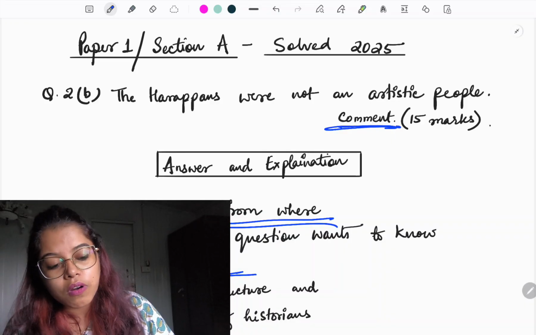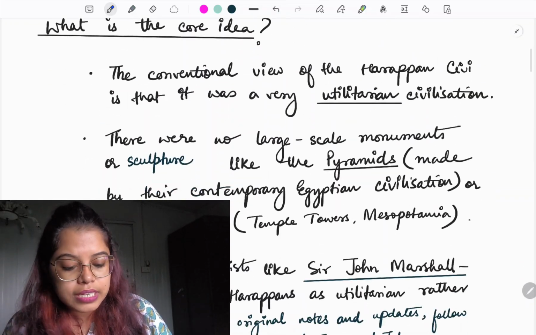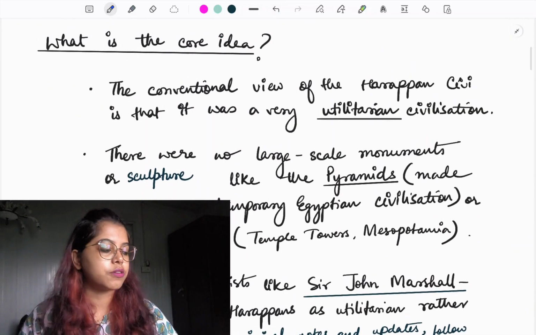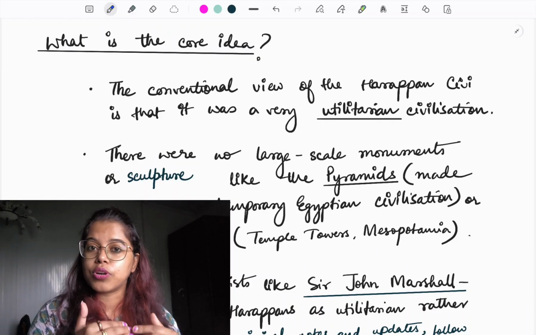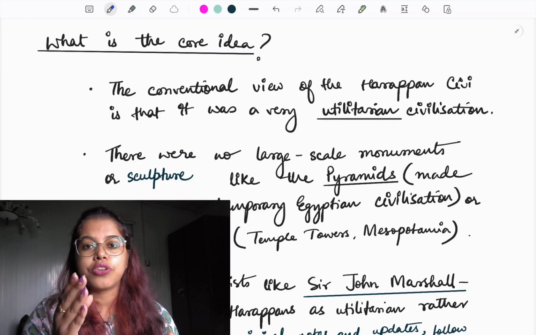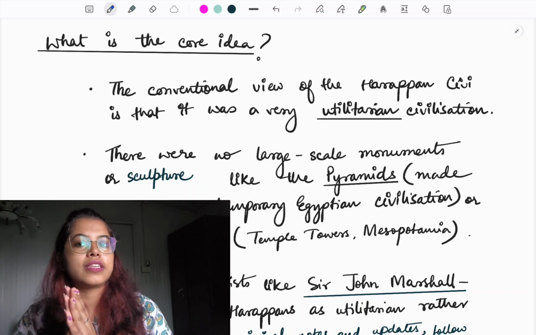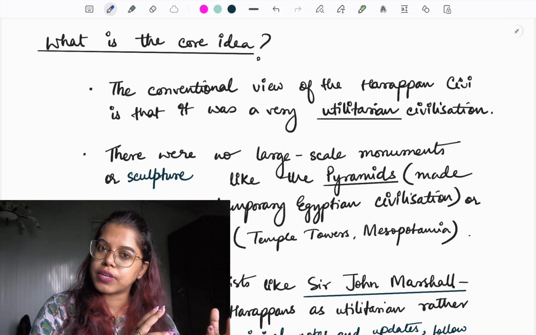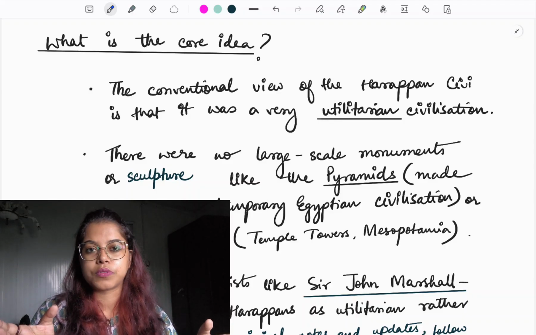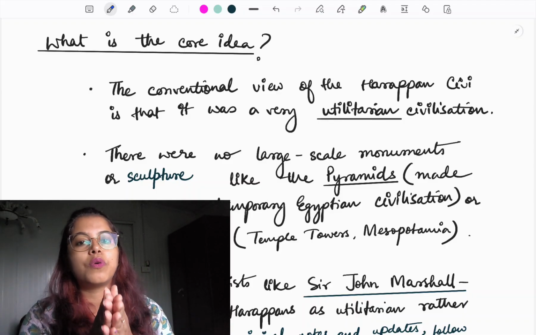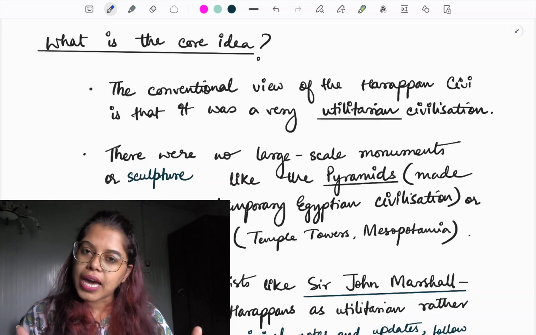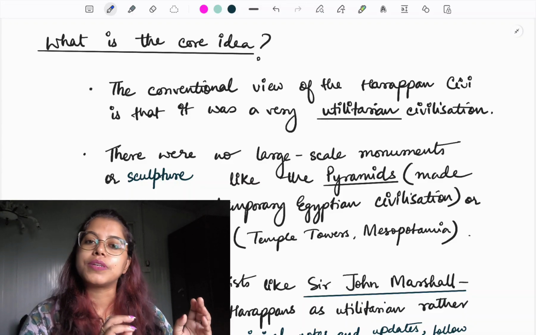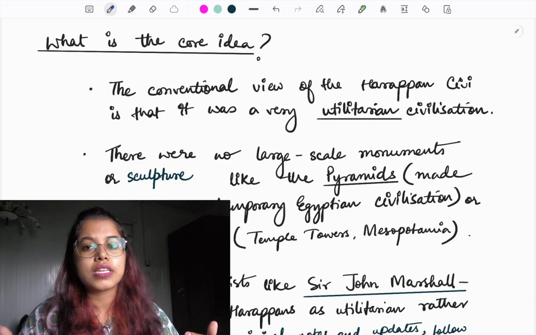The Harappans were not an artistic people. Comment का मतलब क्या होता है? Comment का मतलब basically ये होता है कि you have to give your own opinion. ठीक है. You have to mention both sides, that is, the people who say they were not utilitarian. You have to also mention the people who say they were utilitarian, the various arguments given by both the groups, and then you have to give your own opinion in a very balanced way, not taking extreme sides. Right? So this is the demand of this question.